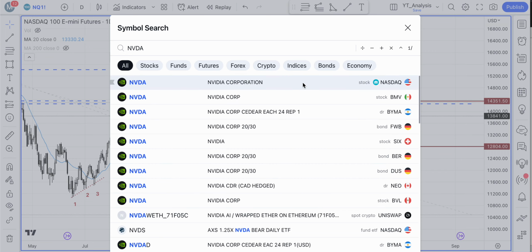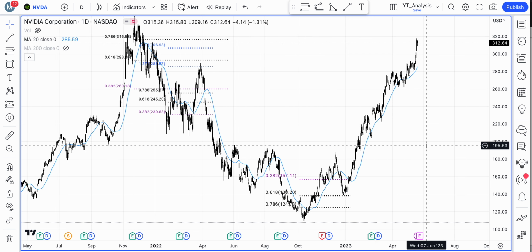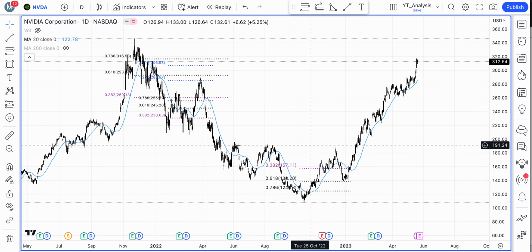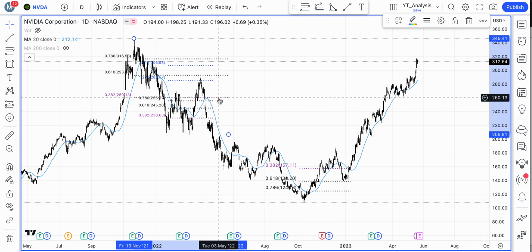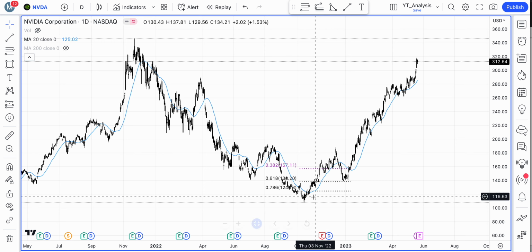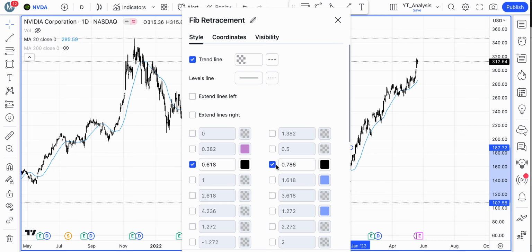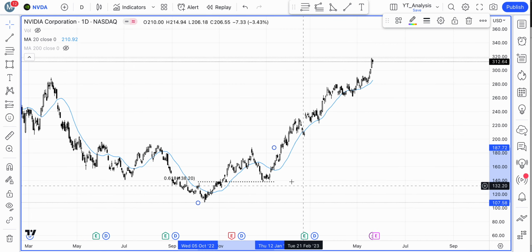So I'm going to actually include this in one of the power tech stocks that we follow, and here what we are looking at is this stock. Look at this powerful rally. In fact, I've got some old analysis here which I'm going to delete now. It is not going to be relevant, and there we go. So the most important thing is right here. Let me actually clean up a little bit here.